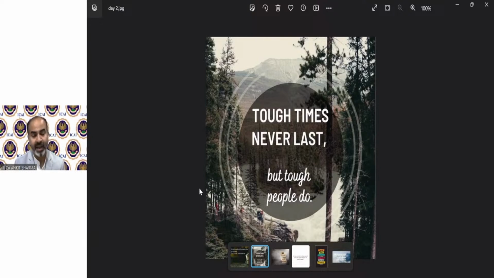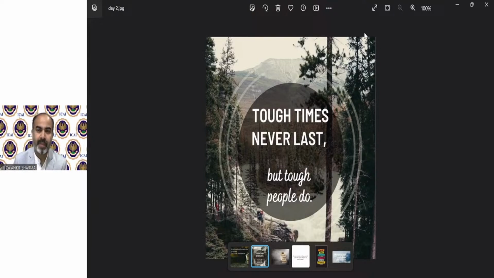But in bad times, you have to be strong. You have to be tough. The only way to come out of any bad time is that you have to be consistent. You have to focus. You have to work hard for your goal. So time will change, like we say that tables always turn. In the same way, tough times never last, but tough people do. And you all are, I believe, tough people. You will come out of this tough time, whatever you have in your life. So that was the thought for the day.